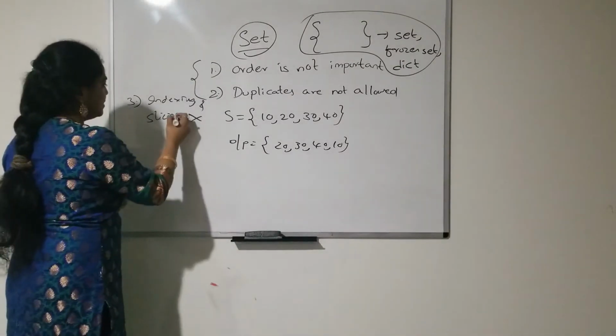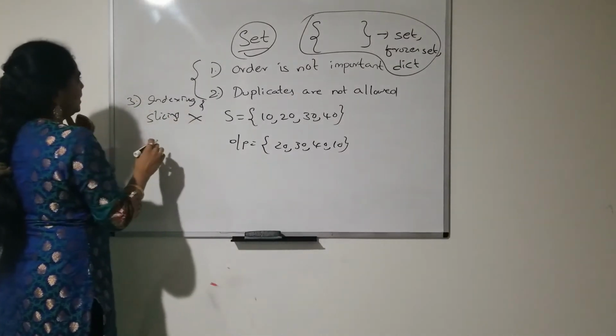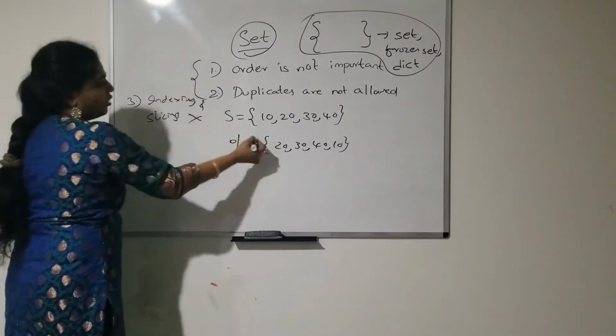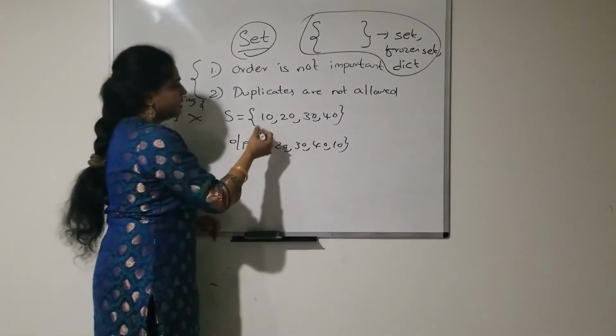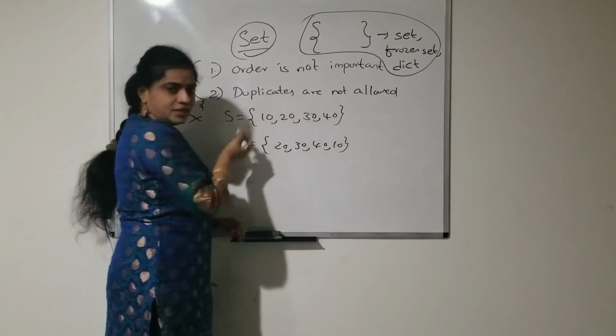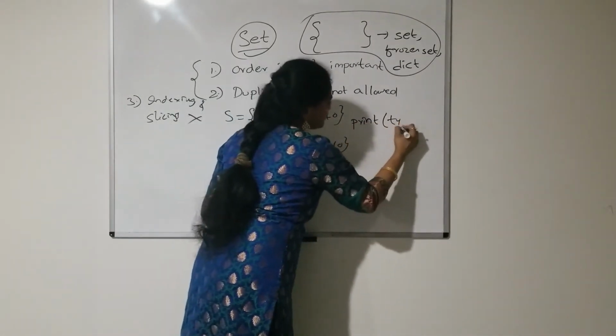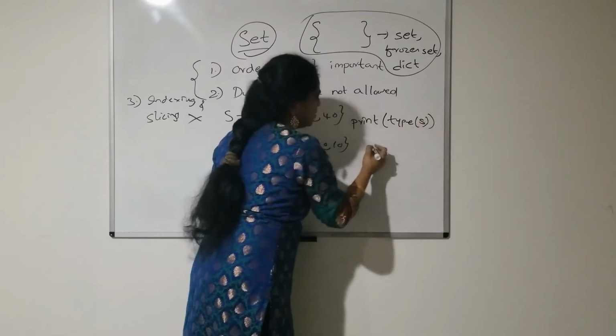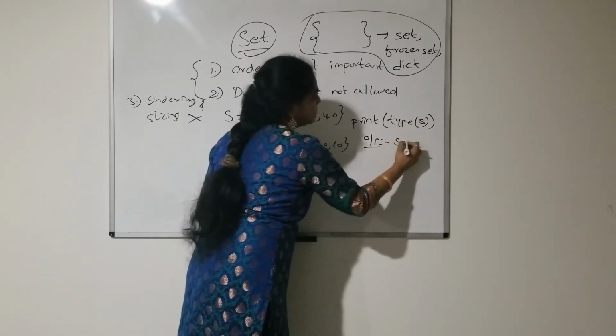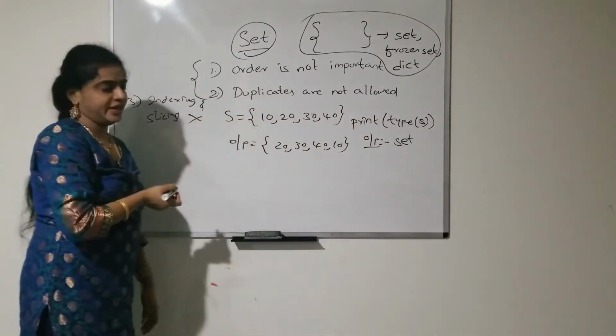And next one is, here I have this set, right? Okay, so how can you say that this is a set data type? If you print the type of s, then the output will be set data type, right?